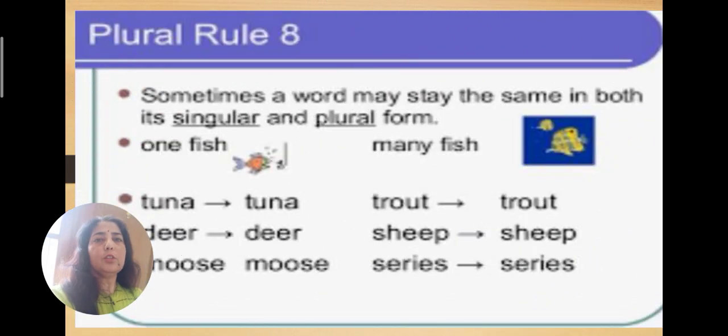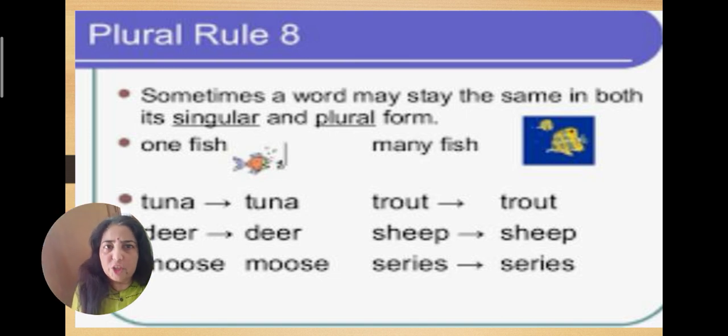Okay. So moving on to the rule number 8. Sometimes the word does not change. There is no change in the noun. Okay, the singular form and the plural form, they remain the same. For example, tuna, tuna, trout. Okay, fish. So do you know what is a tuna or what is a trout? They are the species of fish. Okay, different fish. So they don't change. One tuna, many tuna. Okay, one fish, many fish.